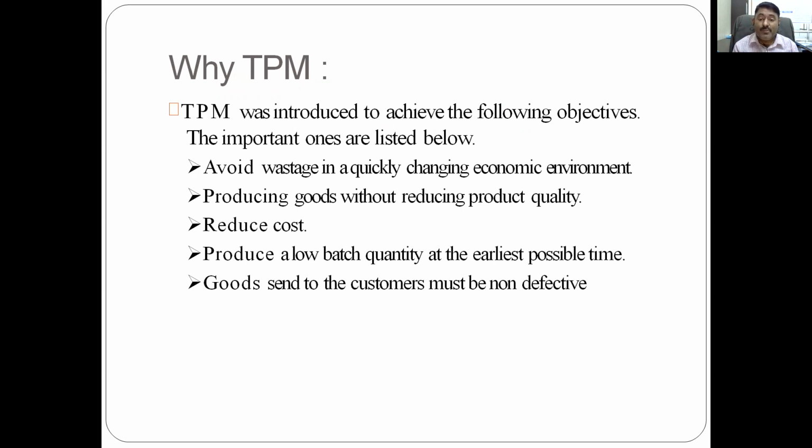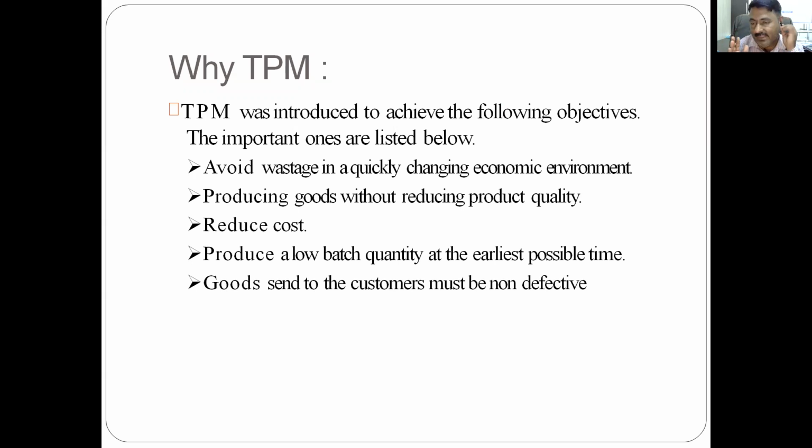Quality should be there, and in addition, quality should go with quantity. The goods are required to be produced without hampering the quality. Reduce cost: if wastage is lesser and goods are produced in the required quantity with the required quality, definitely the cost will be reduced. Produce a low batch quantity at the earliest possible time.